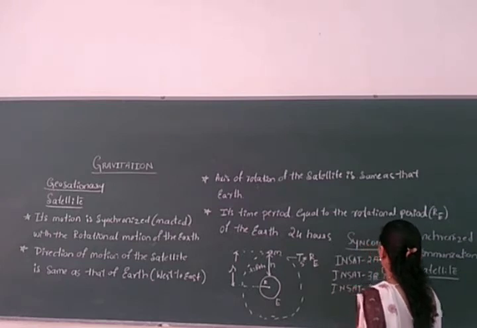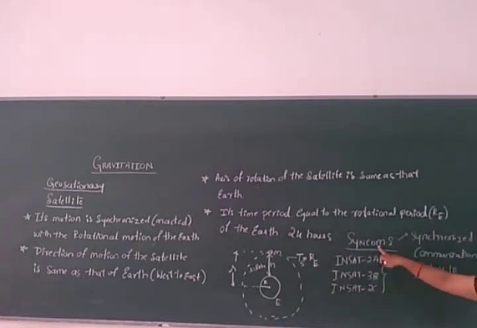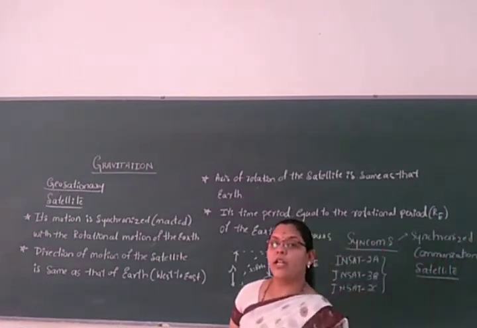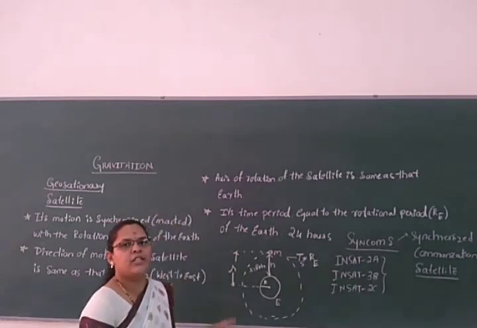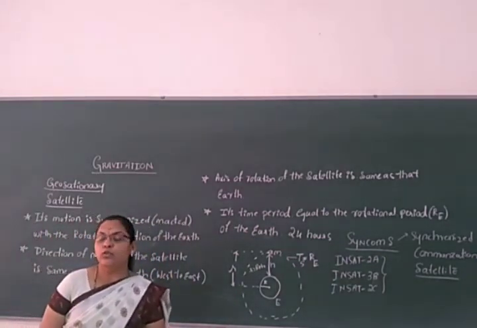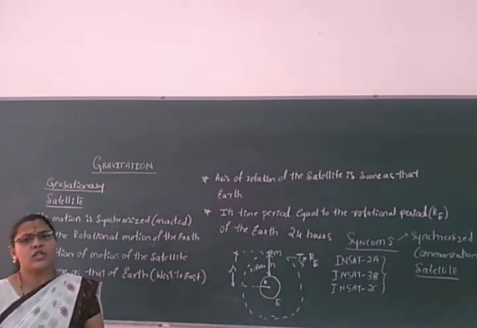These are the synchronous communication satellites of India. These are the very important synchronized communication satellites of our India. That is nothing but the geostationary satellite, that is INSAT 3, INSAT 3B, INSAT 2C. These are the geostationary satellites.